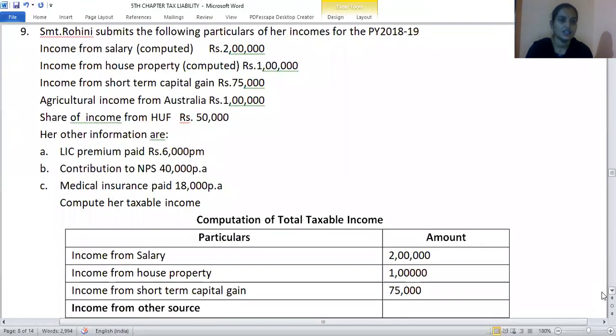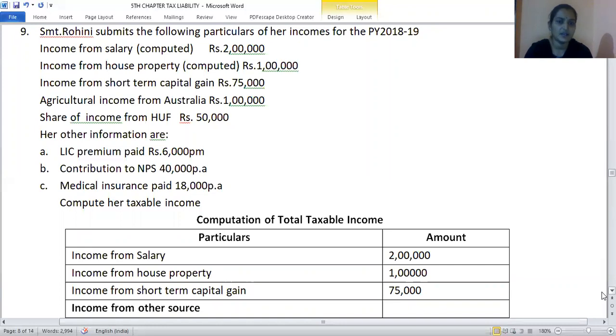Next question. Shrimati Rohini submits the following particulars of her income. Income from salary computed, income from house property computed is given, income from short-term capital gain, agricultural income from Australia. If it is an agricultural income of India, it is exempted. Any foreign country is taxable under the head income from other source. Share of income from Hindu undivided family is an exempted income. And then other information is given.